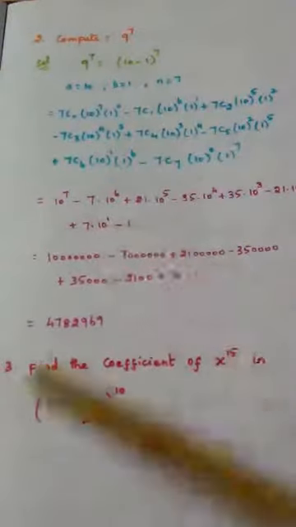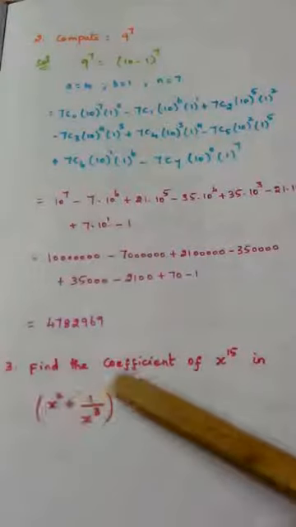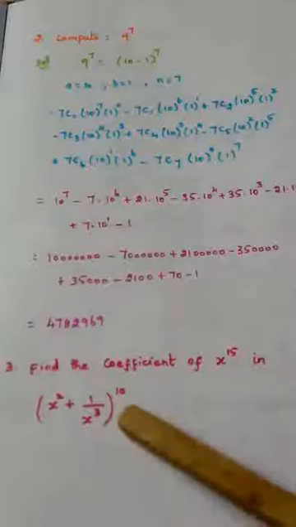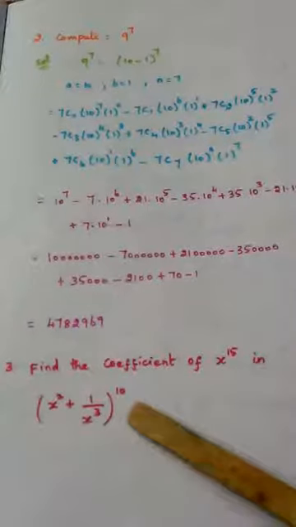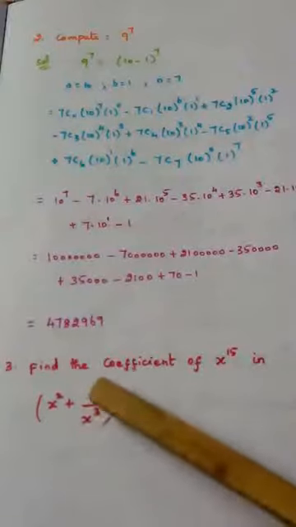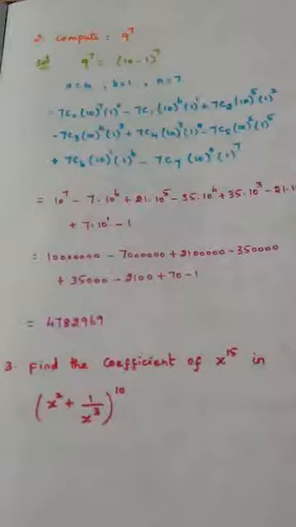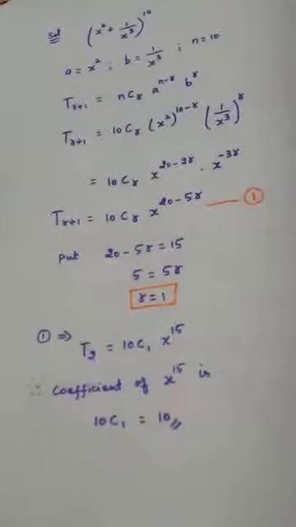Next we'll go for problem number 3. Find the coefficient of x power 15 in this expansion. This is a binomial expansion. If we expand this, what will be the coefficient of x power 15? That is the question. We will see how to do that.